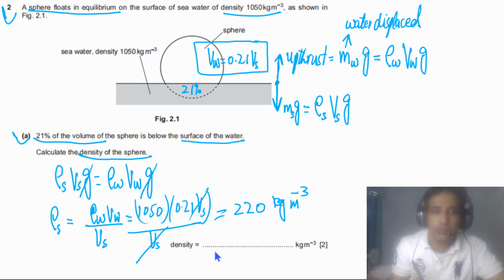So this is how we can answer this problem. This question has 2 marks. The 1 mark you will get if you have equated these two, you will get C1, and the second mark is the answer mark.